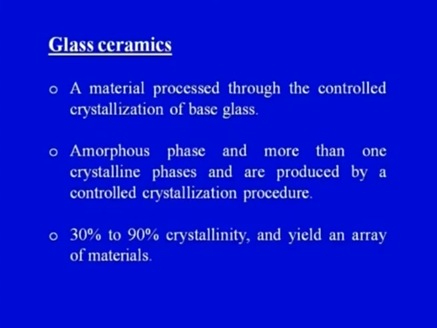We know that we have to undertake this much amount of crystallization, so 30 to 90% crystallinity, and yield an array of materials. So, we will get different types of materials. Basically, we will process the glass and later on add a certain degree of crystalline nature into that base glass, and we will get a glass ceramic. Why do we need to do this? Let us try to understand this.